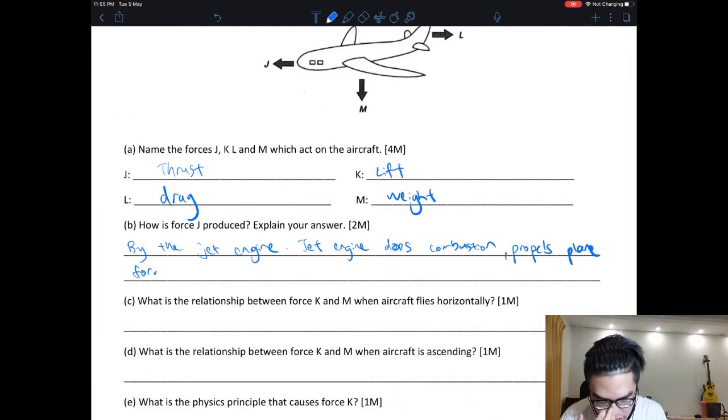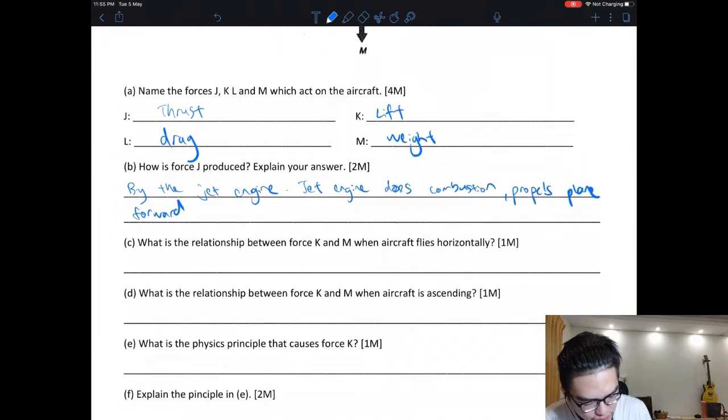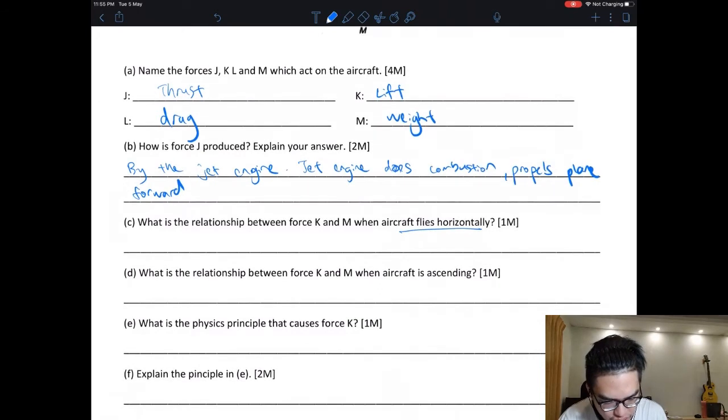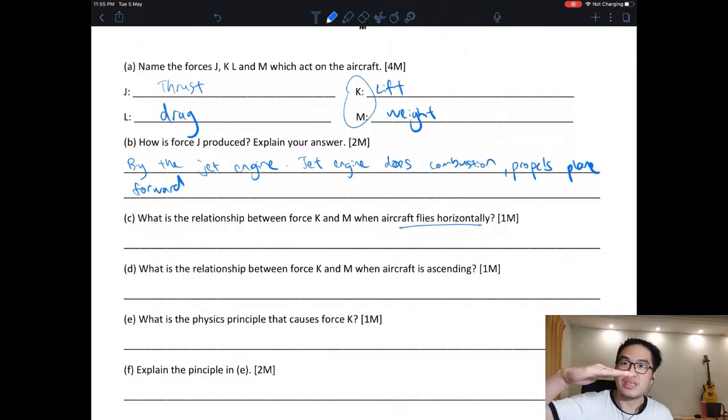Okay, what is the relationship between K and M when the aircraft flies horizontally? It means they go like that. When it flies horizontally, K and M, lift and weight, they are the same. Because if lift is higher, I'll go up. If weight is higher, I'll go down. So here, same. Both sides same. It's like two strings with the same force. That's why it's not moving up and down.